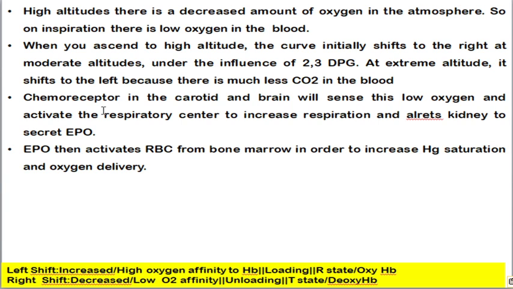Next, the chemoreceptors in the carotid and brain will sense this low oxygen condition and activate the respiratory center in order to increase respiration. They also alert another organ, the kidney, to release EPO, that is erythropoietin. This erythropoietin will activate RBC production from the bone marrow so that it will increase hemoglobin saturation and oxygen delivery.